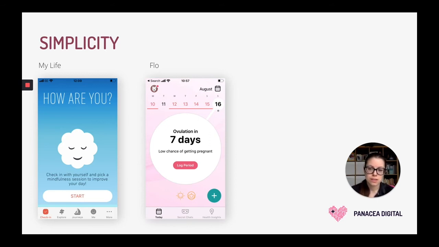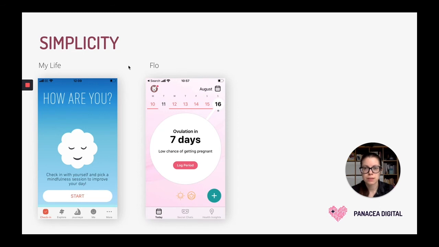So as you can see, this approach is creating a very intuitive, very simple experience where, to begin with, they're only asking me to do one thing, just to start my daily check-in, and then everything else naturally follows through. One thing very naturally leads to another. And that's a great approach to create a very simple, very intuitive experience.